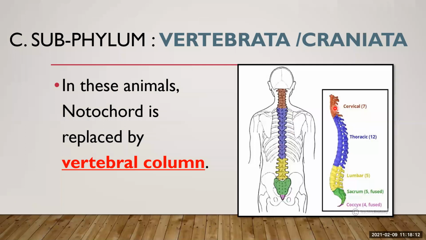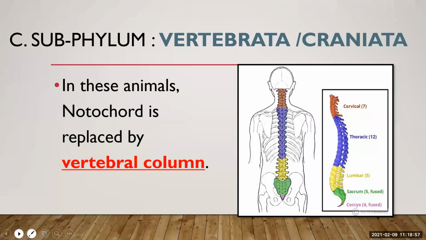And if we talk about the vertebrae, here you can find 33 vertebrae, where 7 are cervical, 12 are thoracic, 5 are lumbar, 5 are sacral, and 4 are coccygeal. So these are the 33 vertebrae we have. So in phylum Vertebrata, notochord is replaced by the vertebral column. The main function of the vertebral column is to give support to the body and to protect the spinal cord.